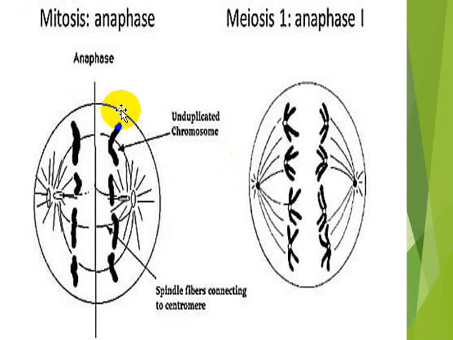On the other hand, the scenario of mitosis is different. These are simple sister chromatids. The chromatids are pulled here, from that set of chromosomes, and its sister chromatid is pulled here, on the other side. So here individual chromatids are pulled, here individual chromosomes are pulled.